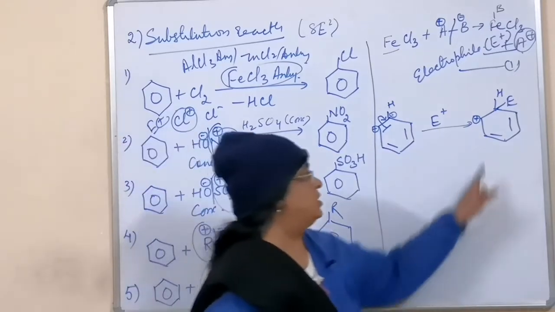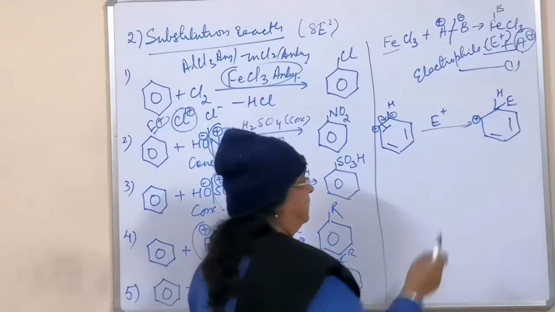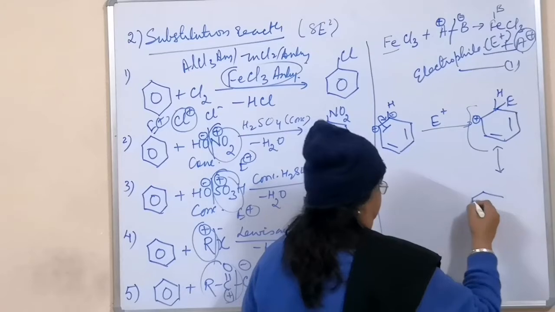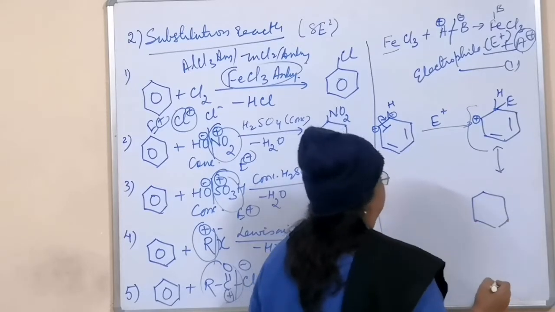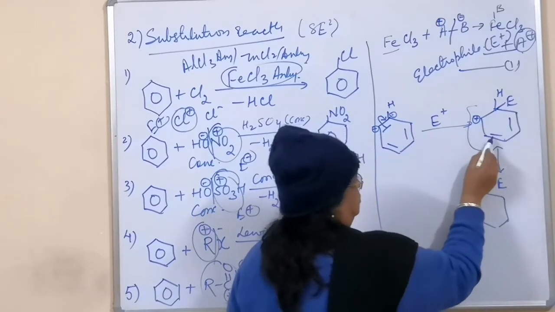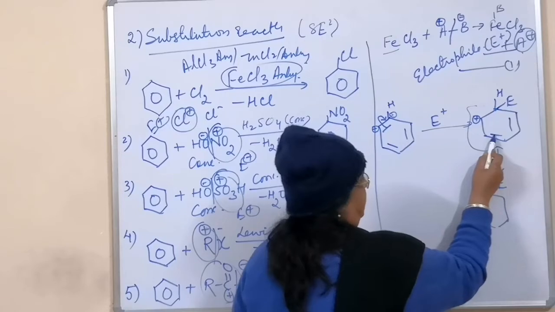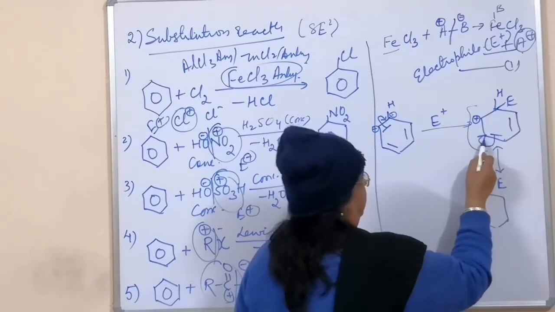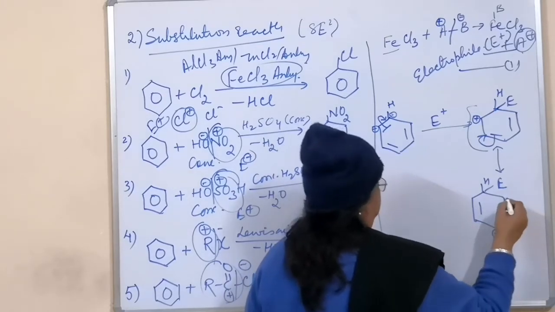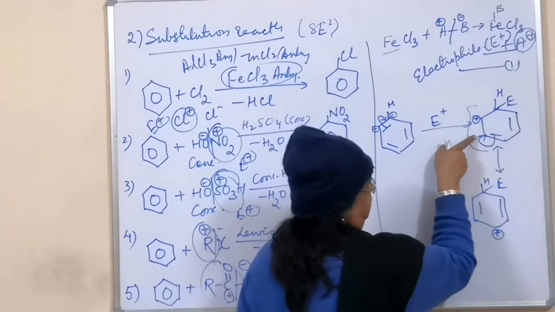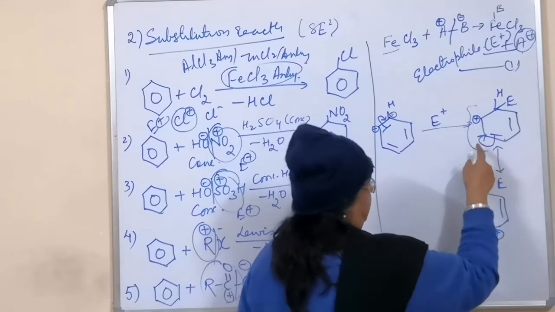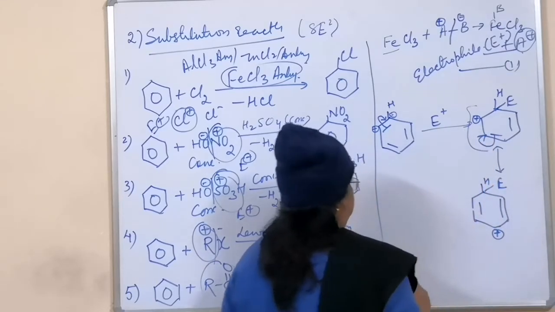This will be going and attaching there, and we will have this compound form. But this compound is resonance stabilized. So 3 resonance structures it will be forming. Another resonance structure I draw here. H is there, E is there, and this plus charge, and so this pi electron, which is in excess of electron, will be transferred over here. And so what we will have is a double bond here, the positive charge here and a double bond here. This bond will break, a pair of electrons will be here, the positive charge will be here, and so this positive charge will be balanced by this pair of electrons as a double bond.